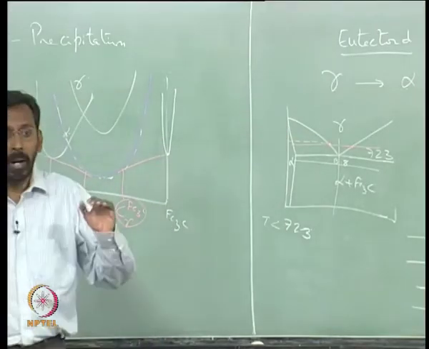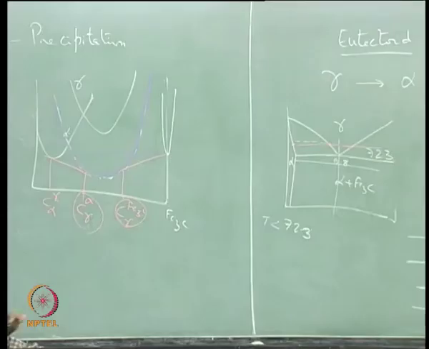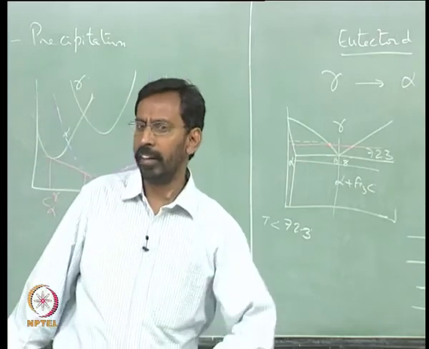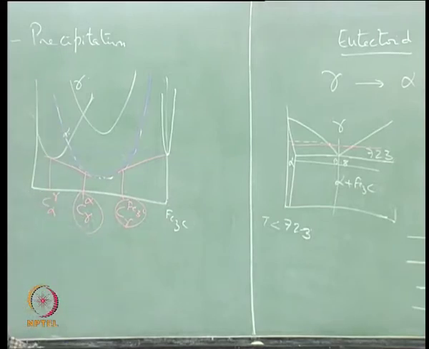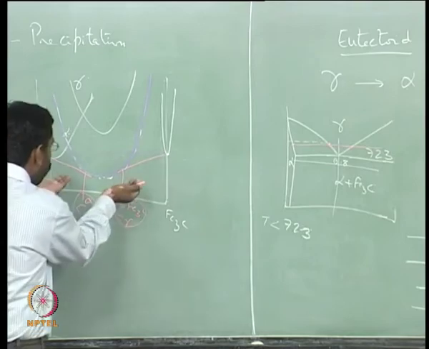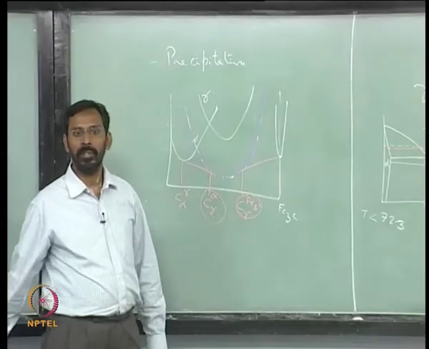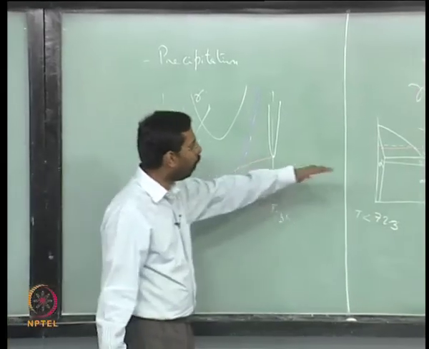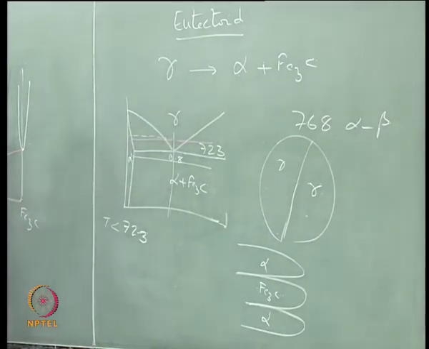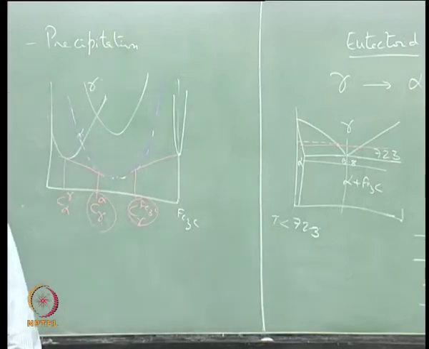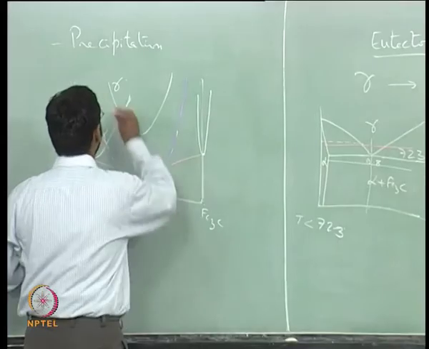But the moment I come to a temperature below the eutectoid, as I decrease the temperature, what happens to free energy? As I decrease the temperature, free energy increases. All of us know this. So, free energy increases, that means the free energy curves of all three of them start increasing, but because at lower temperature the gamma is not stable, the rate at which the gamma free energy goes up is going to be higher. So, when the gamma goes up, you would come to a situation like this now,